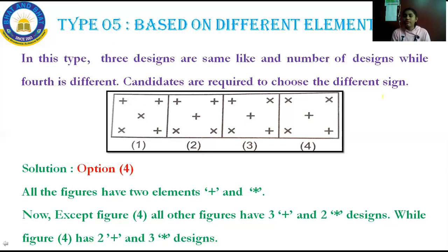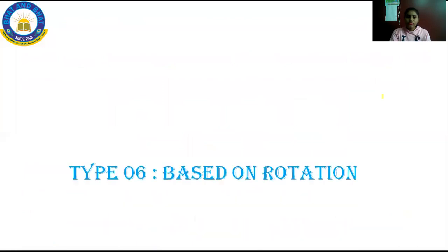This is how you have to solve the questions based on different elements. You have to count the number of elements. Okay, that's all. It is very easy. I hope you are all clear with type 5, that is based on different elements. Now we'll move on to the next one.